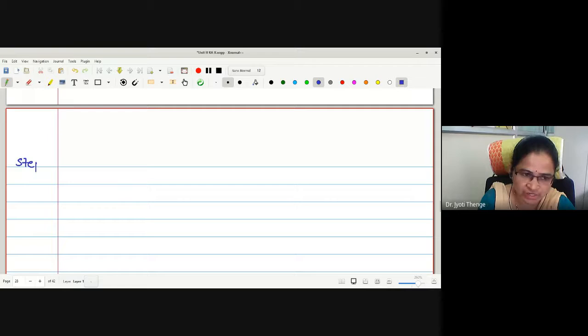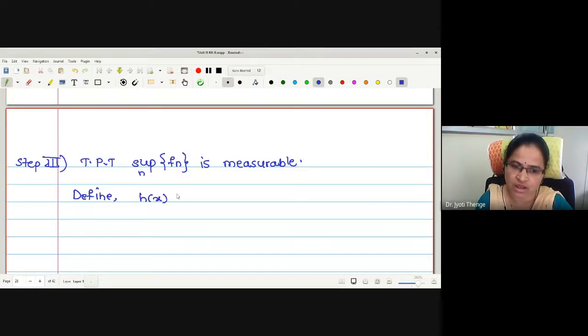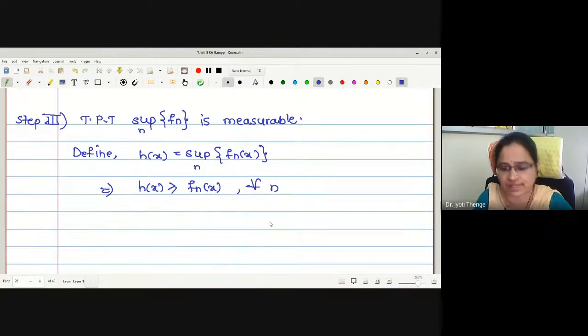Nothing to worry about in steps 3 and 2. So let me just write step 3: to prove that the supremum over n of Fn is measurable. Now I will not write in detail, but I will write simply: define, again using the same symbol, H of x is the supremum over n of Fn of x. What is the obvious relation? H of x is greater than or equal to Fn of x for all n.